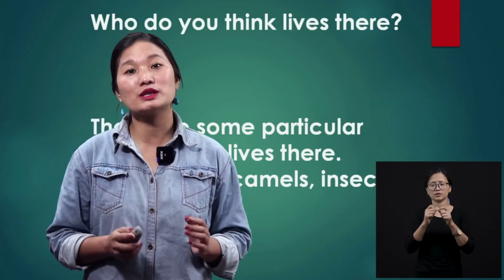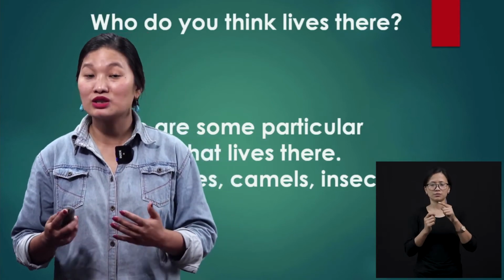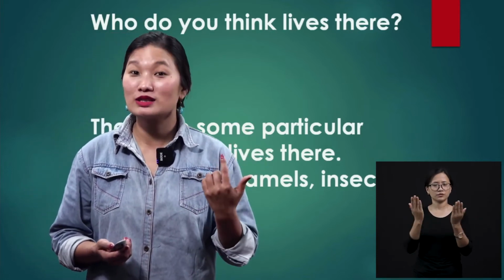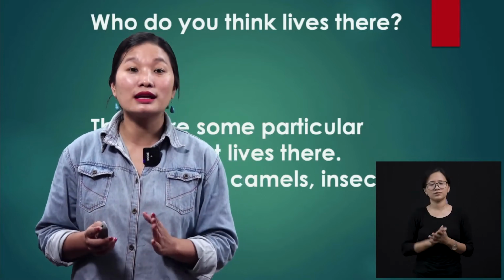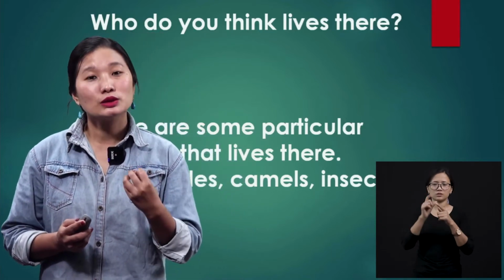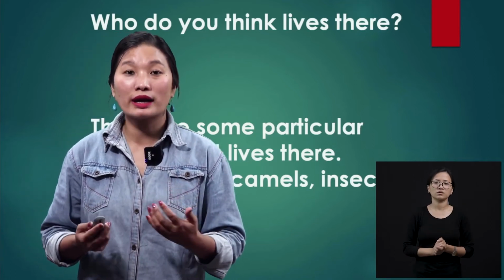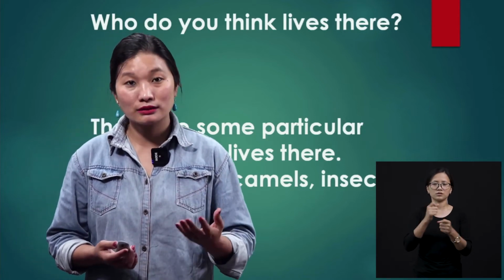They will have some special qualities to adapt themselves to the harsh weather conditions in the desert, to the scorching sun. Okay, we have read that scorching means very hot, isn't it? And so these animals have the special capability to adapt themselves to these harsh weather conditions. That is why they manage to survive in this kind of weather conditions.